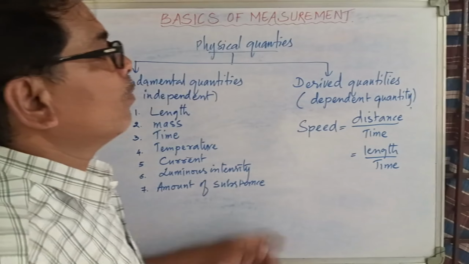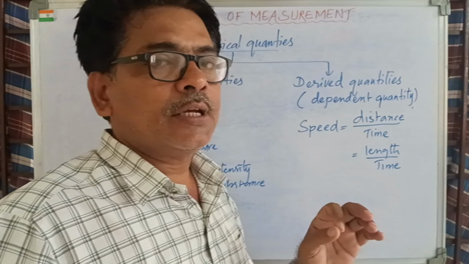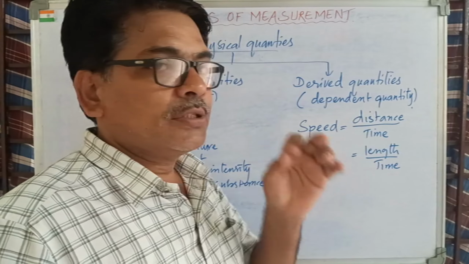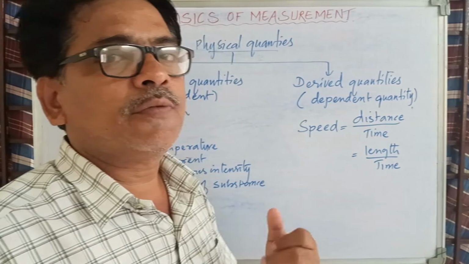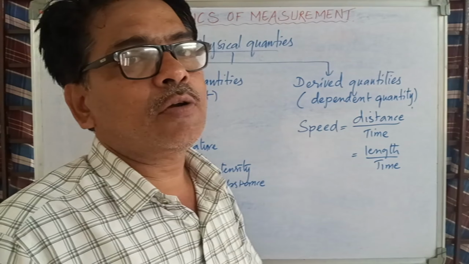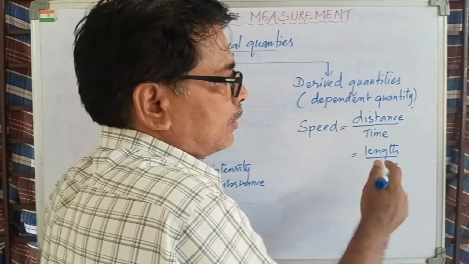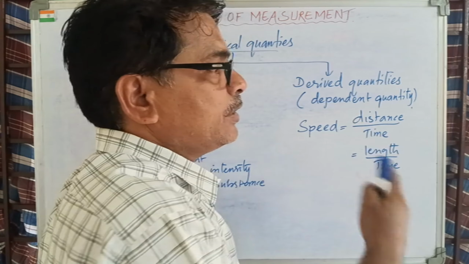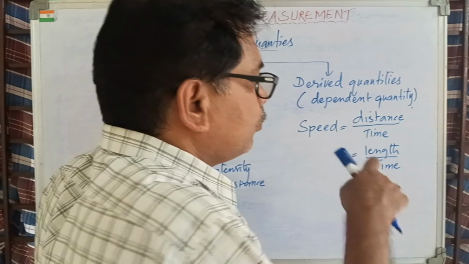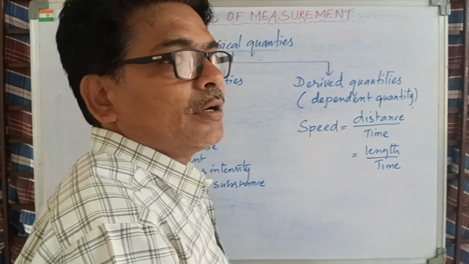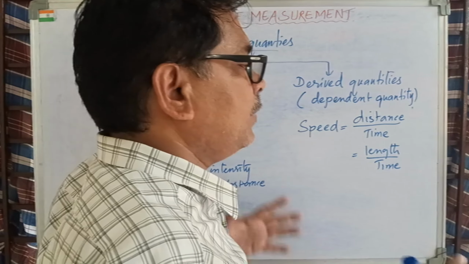Why has distance become displacement? Because displacement has the definition saying that displacement is the shortest distance. That means displacement is nothing but distance. Only thing is, displacement is a vector quantity while distance is a scalar quantity. Displacement or distance means nothing but length, because the unit for displacement in CGS system is centimeter. Unit for distance in CGS system is also centimeter. Unit for length in CGS system is also centimeter. That means distance, displacement, length, height, width, breadth, all this means nothing but length.